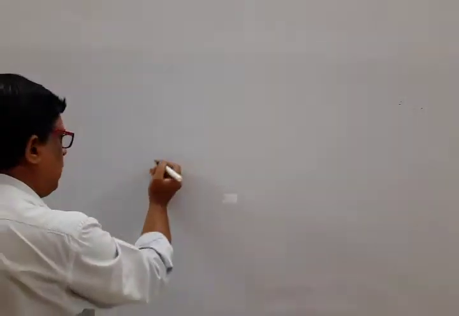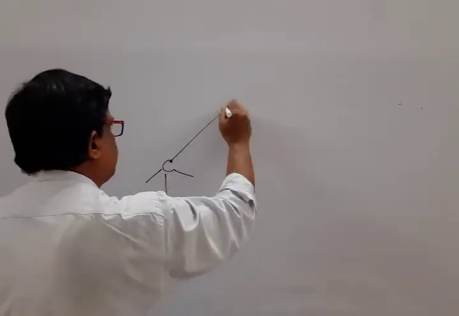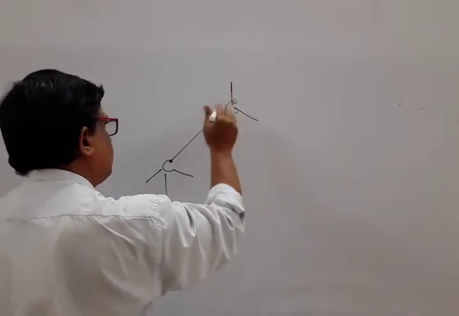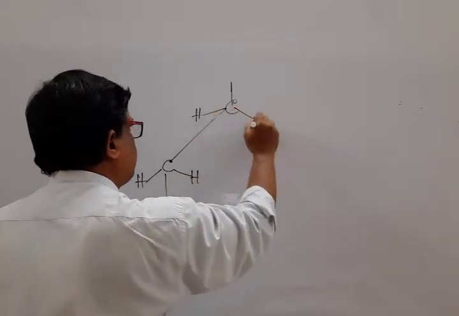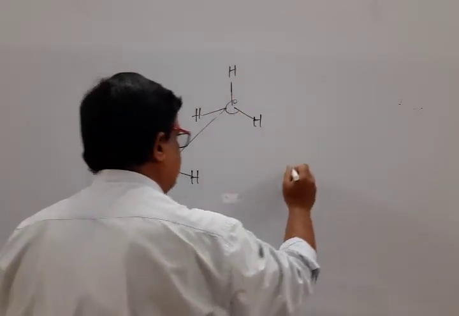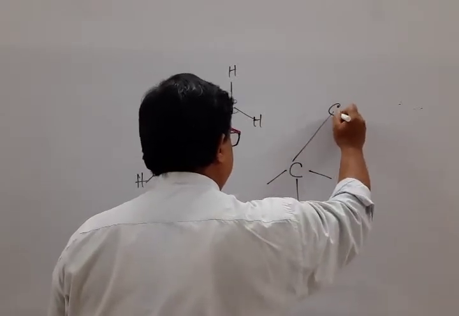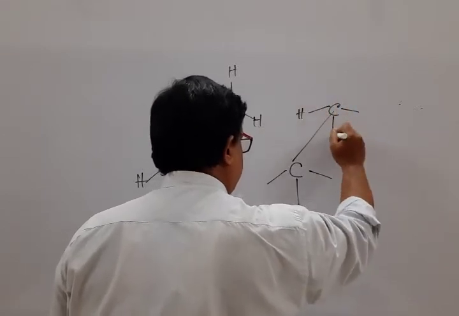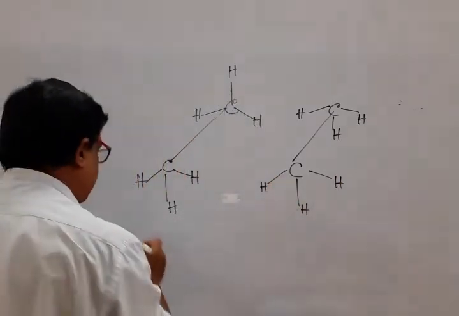Mark that. For ethane, two possible structures are there.